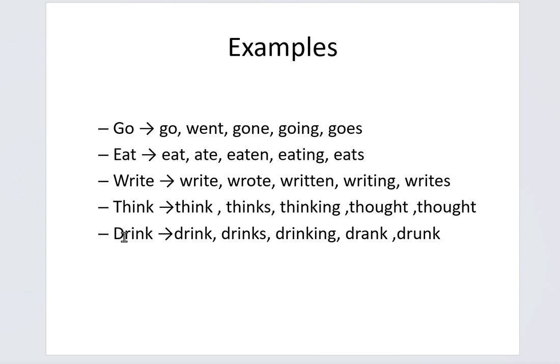And the fifth example is drink. The V1 form of drink is drink. And V2 form is drinks. V3 form is drinking. And V4 form is drank. And V5 form is drunk.